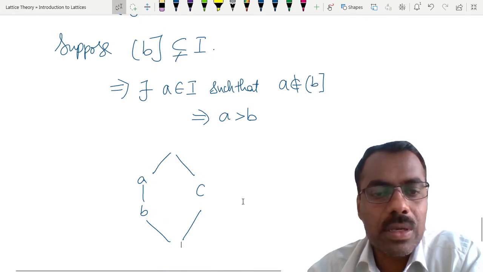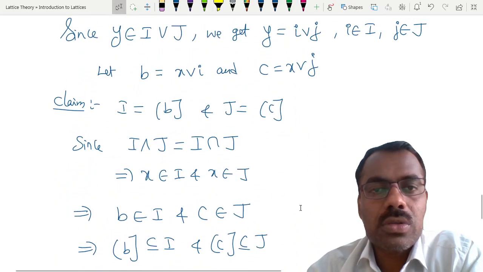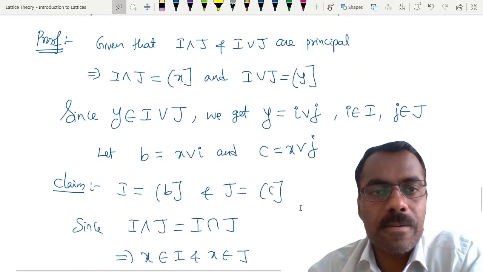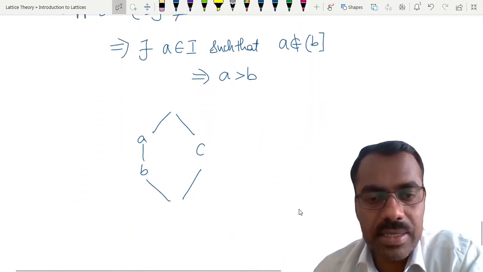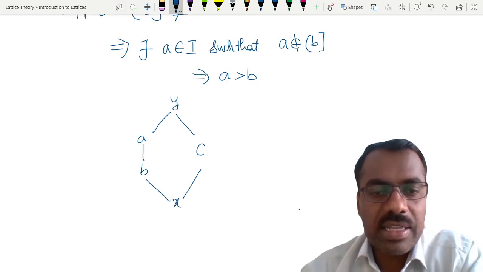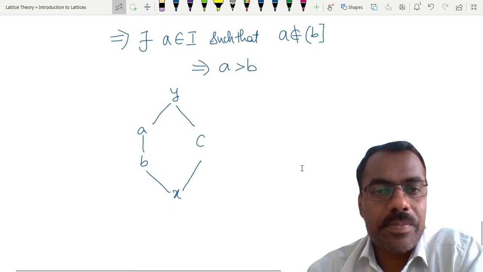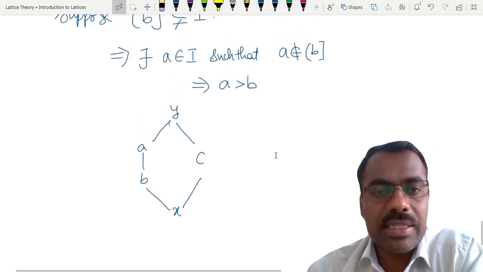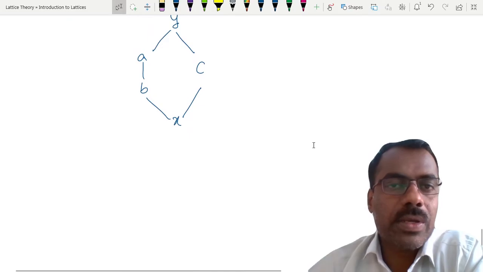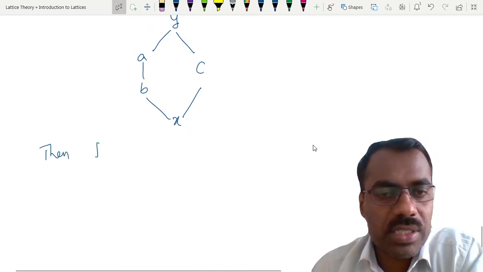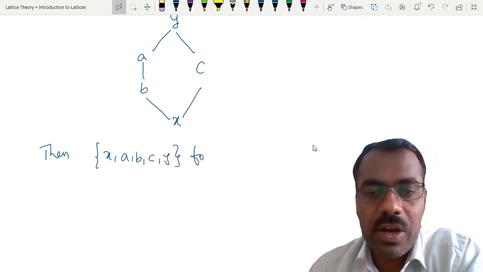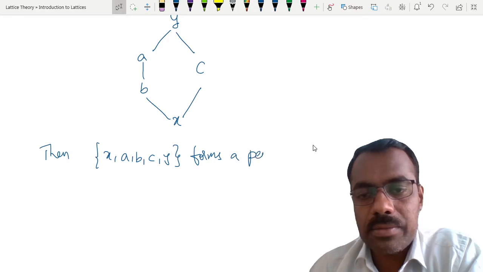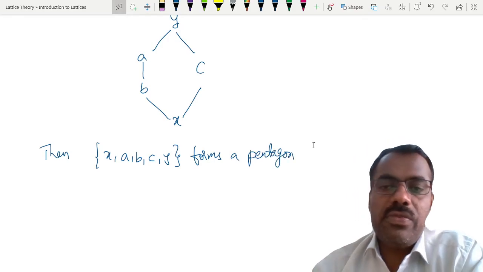So let me take this X, Y. Suppose I write here X and I write here Y, then we want to check whether this actually forms a pentagon. So this X, A, B, C and Y form a pentagon, which will be a contradiction.